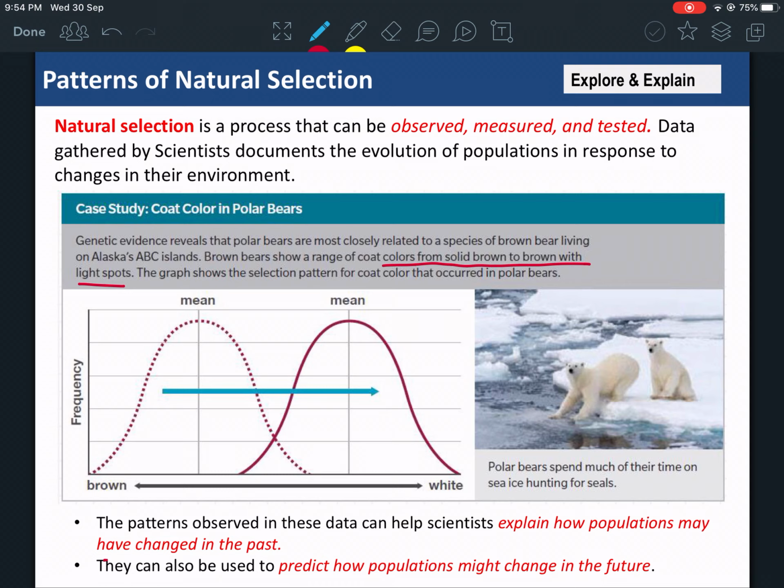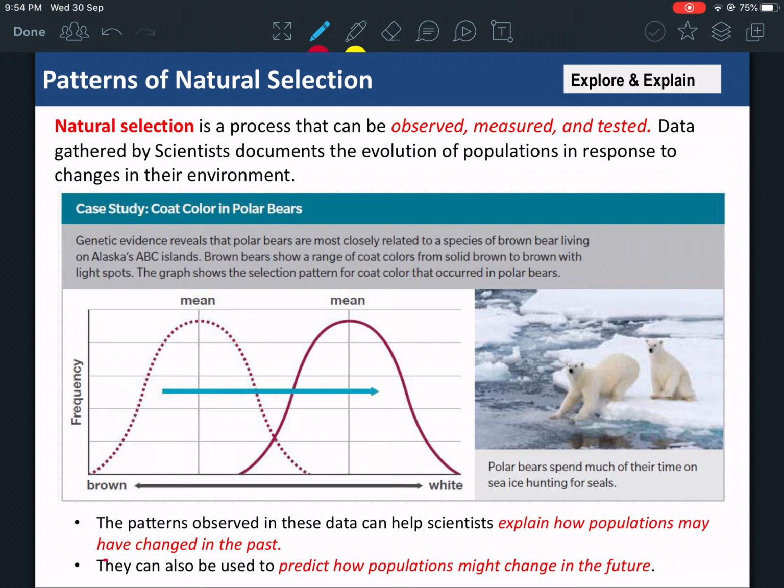They can also be used to predict. If you see here, before there were more brown bears, but now the graph moved this way, and now there are more white bears, because in this cold environment, white bears are able to survive better.